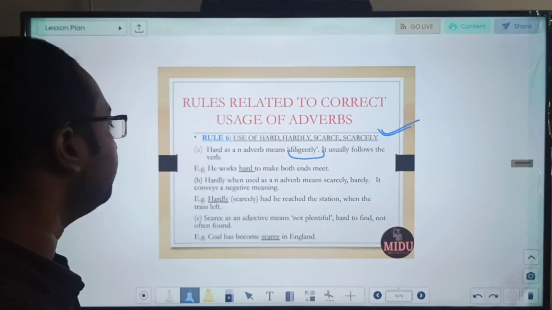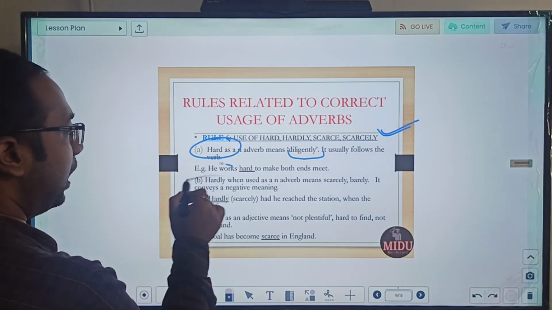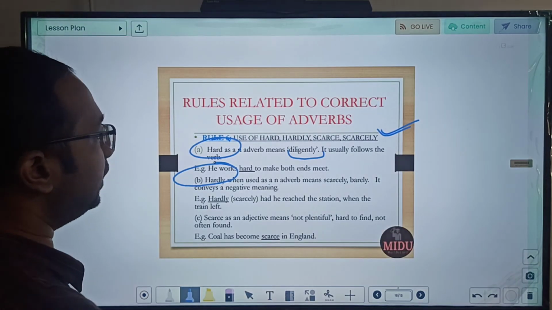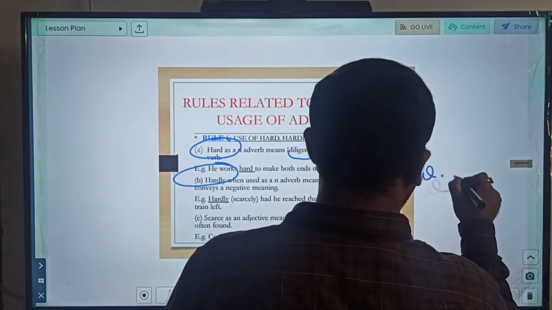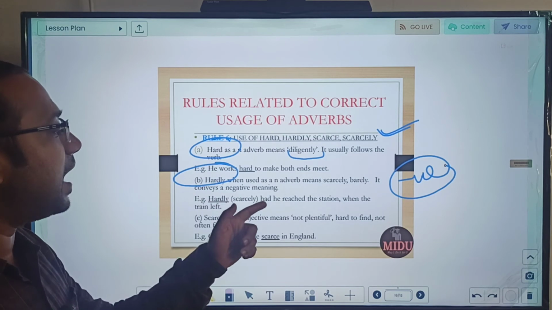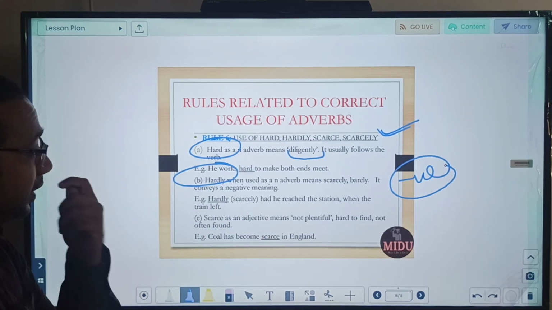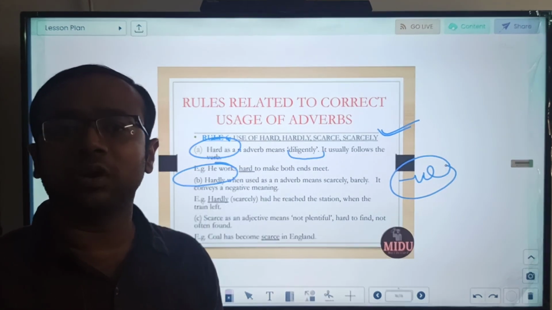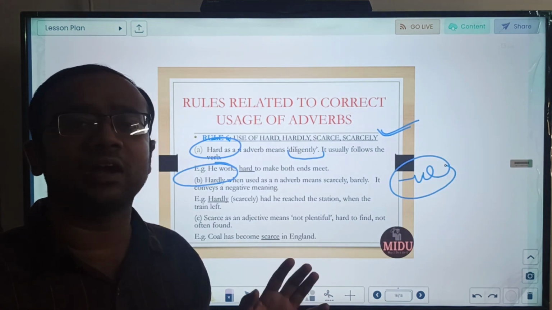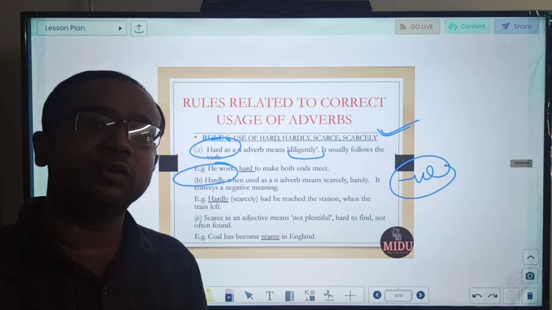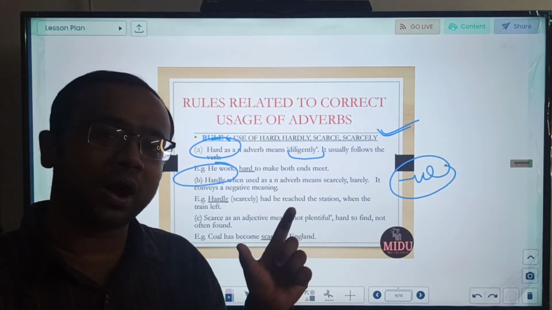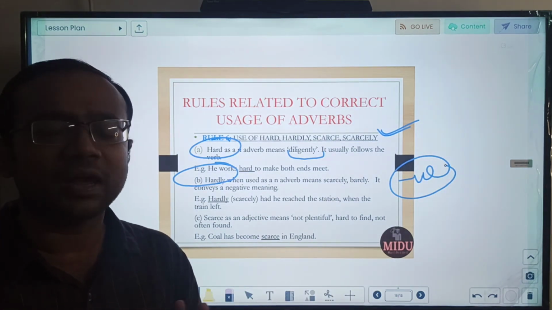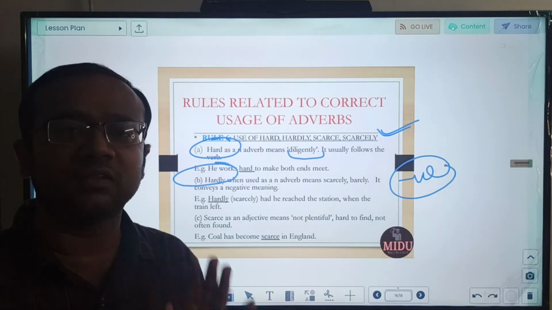Someone is working diligently. Now what is the usage of hardly? Hardly, when used as an adverb, means scarcely or barely. It conveys a negative meaning. So hardly is used for negative meaning. When we say "Hardly had he reached the station when the train left", it means he had just scarcely reached. Or when I say "I hardly understood what the teacher told", it means I understood very little, I did not understand at all. Instead of saying "I did not understand anything", sometimes this word hardly is used. Or sometimes you also say "I hardly know that person", meaning I don't know him at all. Maybe only a few basic things I know.